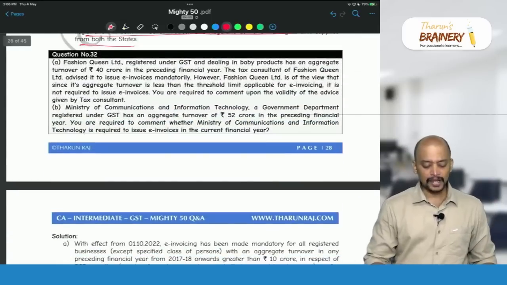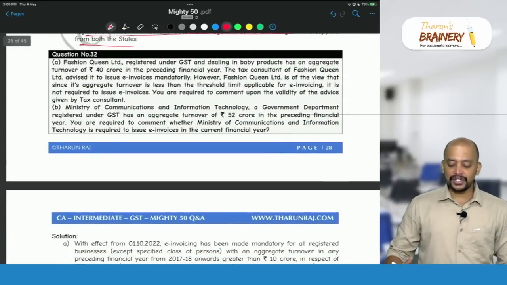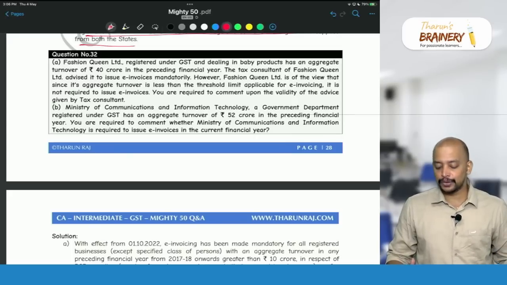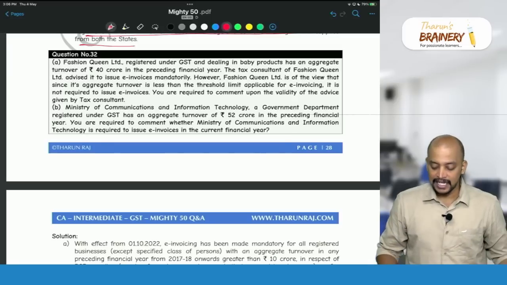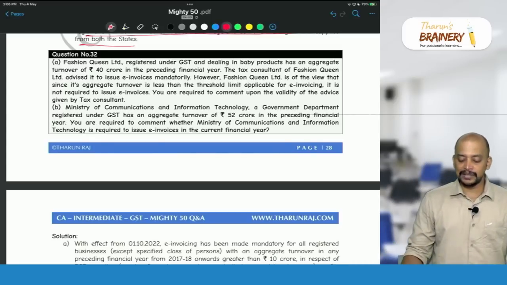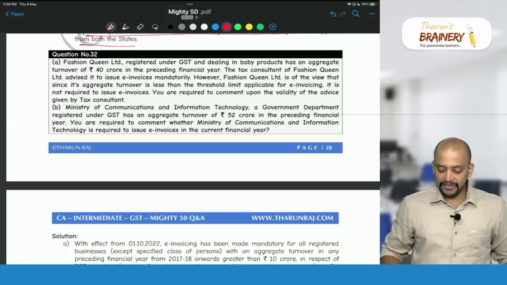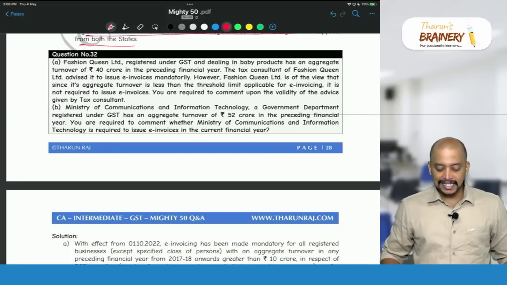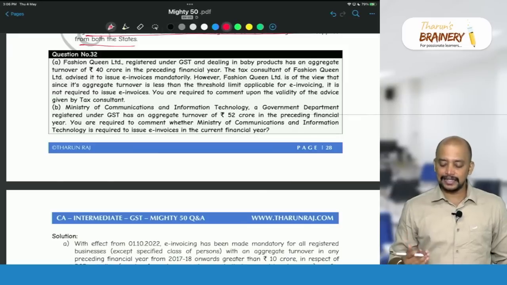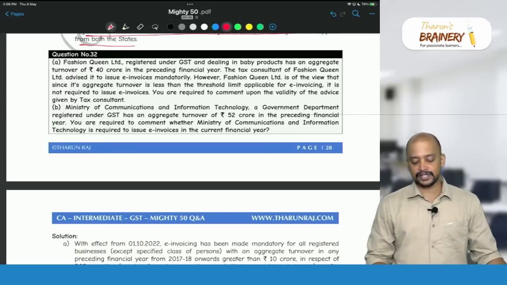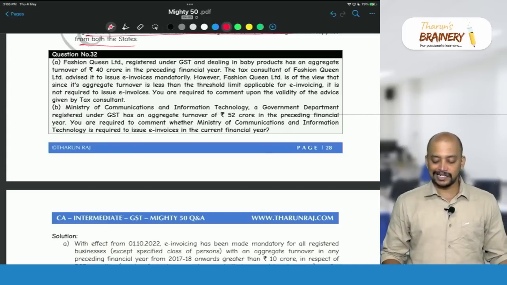Then question number 32. Fashion Queen Limited, registered under GST and dealing in baby products, has an aggregate turnover of 40 crores in the preceding financial year. The tax consultant of Fashion Queen Limited advised it to issue e-invoices mandatorily. However, Fashion Queen Limited is of the view that since its aggregate turnover is less than the threshold limit applicable for e-invoicing, it is not required to issue e-invoices. You are required to comment upon the validity of the advice given by the tax consultant.